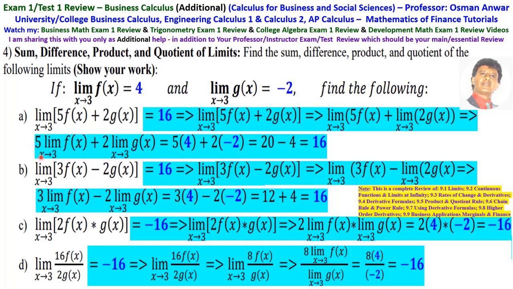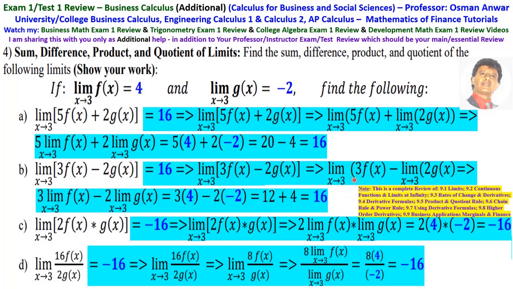The limit as x approaches 3 of f(x) is 4, it is given, so that is 5 times 4. The limit as x approaches 3 of g(x) is minus 2, and that is 2 times minus 2, so that is 20 minus 4 equals 16.